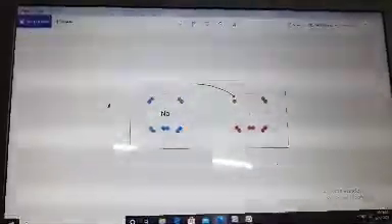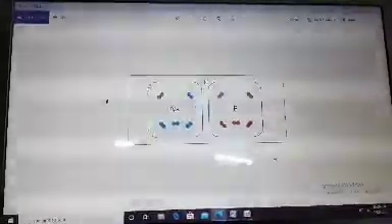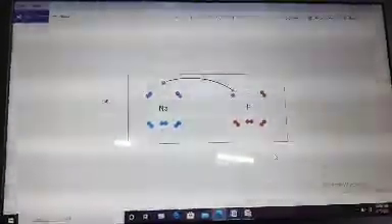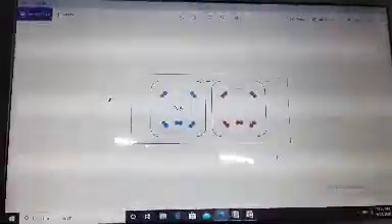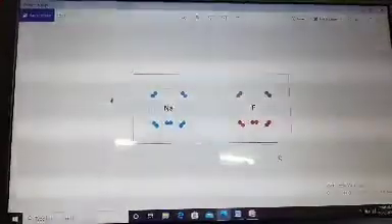So see the process once again. I am just telling you, the metal will lose an electron and the non-metal will gain an electron, and they will form the positive and negative ions, and these ions will be attracted towards each other by electrostatic force of attraction to form a stable compound. So this is about the formation of ionic compounds that I have discussed here.